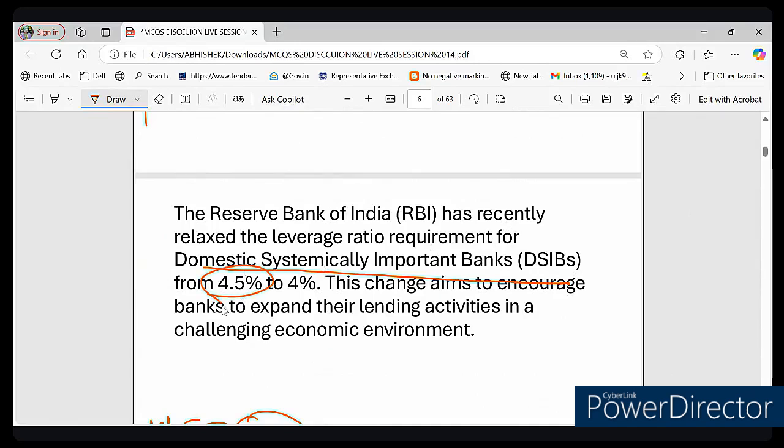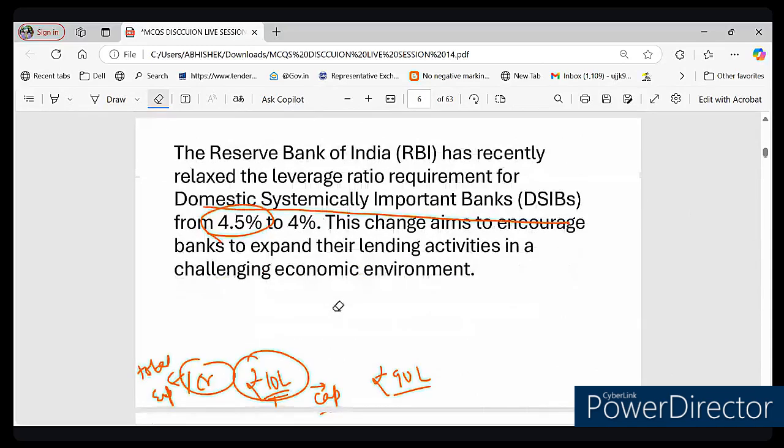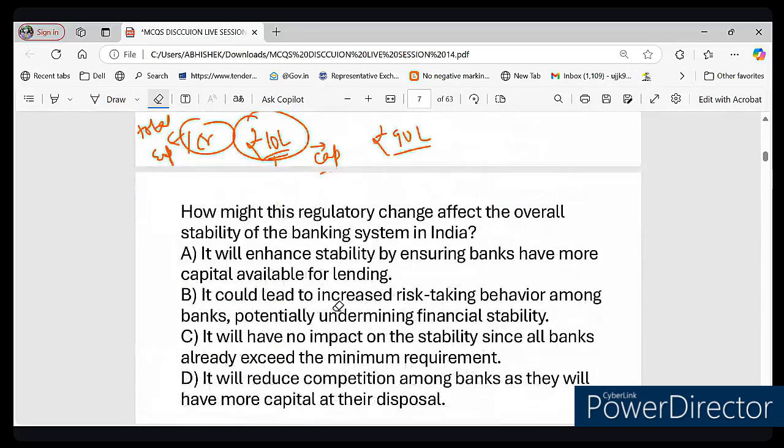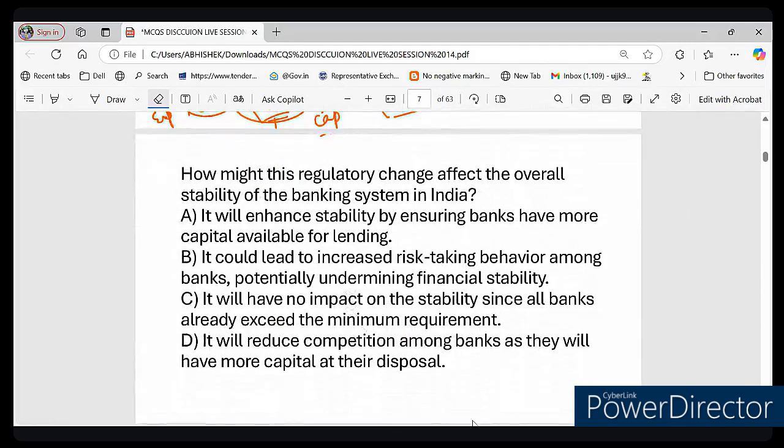4.5%, right? So when I say 4.5% leverage ratio, it means for every 100 rupees exposure, they need at least 4.5 rupees capital of their own. But RBI has relaxed the rule to 4% to help banks lend more. Now tell me, what is the correct answer? Is it A, B, C, or D? What do you think is the correct answer here?